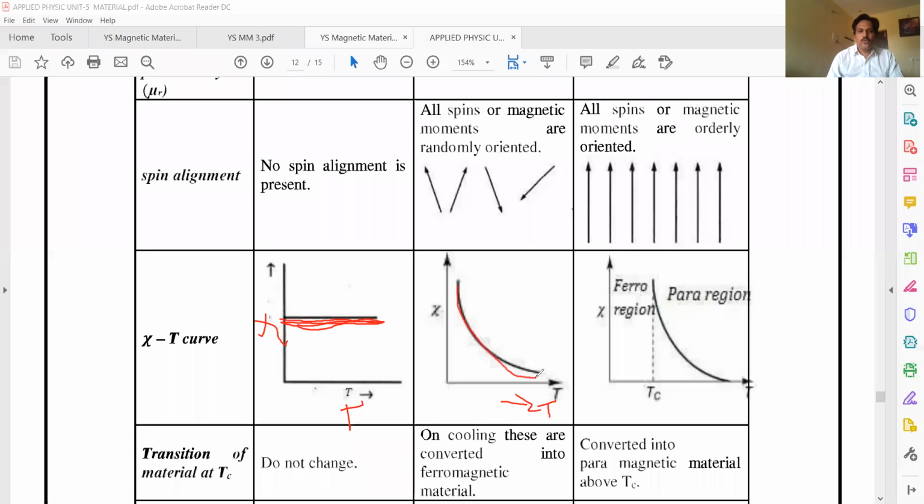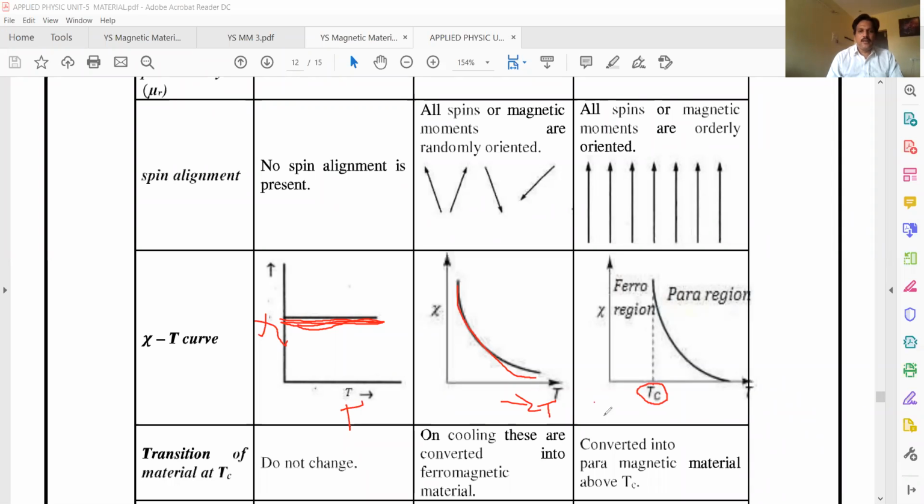Susceptibility decreases, which means the material loses its magnetism. Next, if you observe for the ferromagnetic materials, this point is called the Curie temperature.